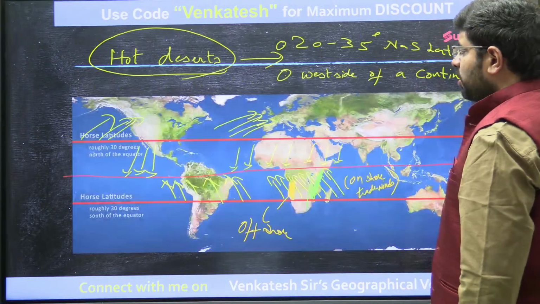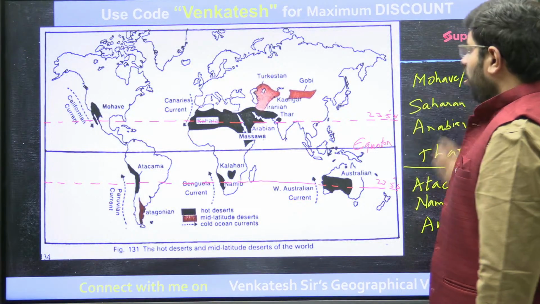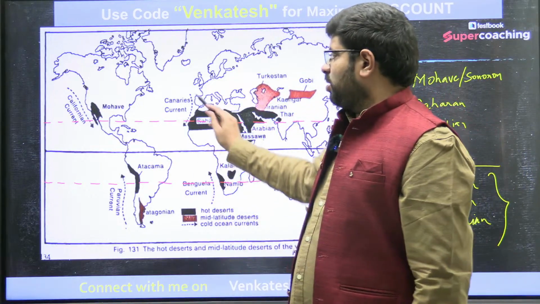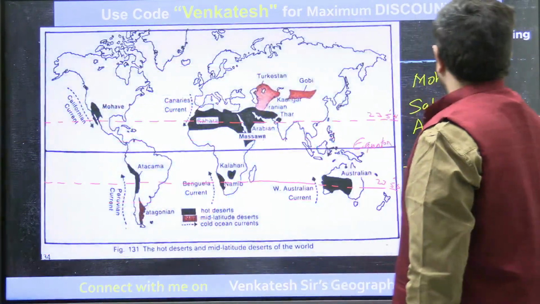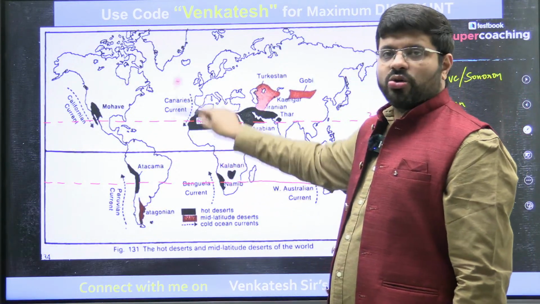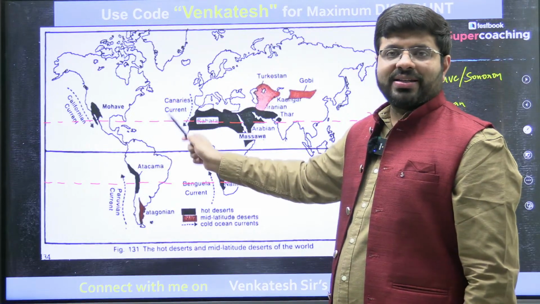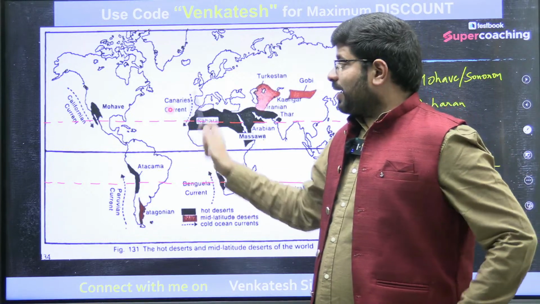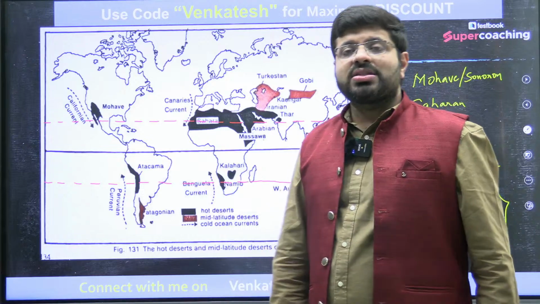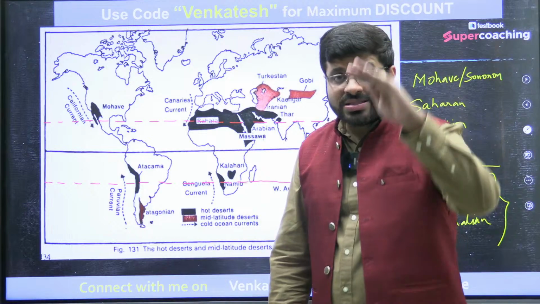Then there is also a third reason. The third reason is, every hot desert is always associated with a cold current. You see here, there is a Canary cold current. You can see this is a hot desert, Sahara, and there is the cold Canaries current. When you find the cold Canaries current here, what is happening? It is a current which is coming from the higher latitude to the lower latitude. Generally, it is not warm enough. When it is not warm enough, it reduces the temperatures.